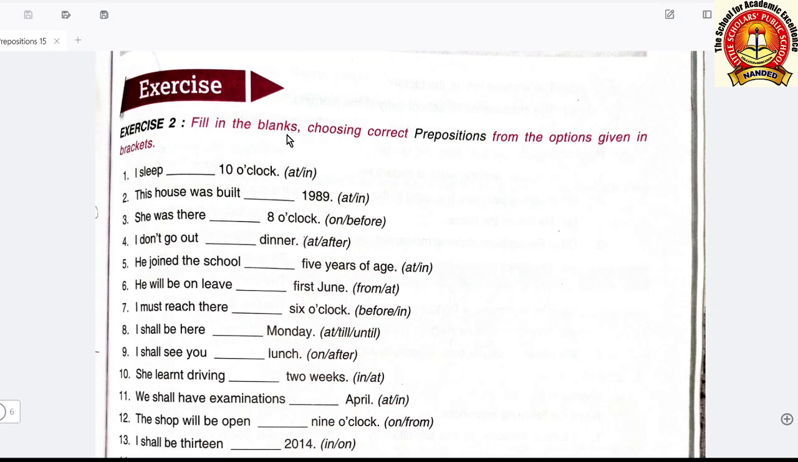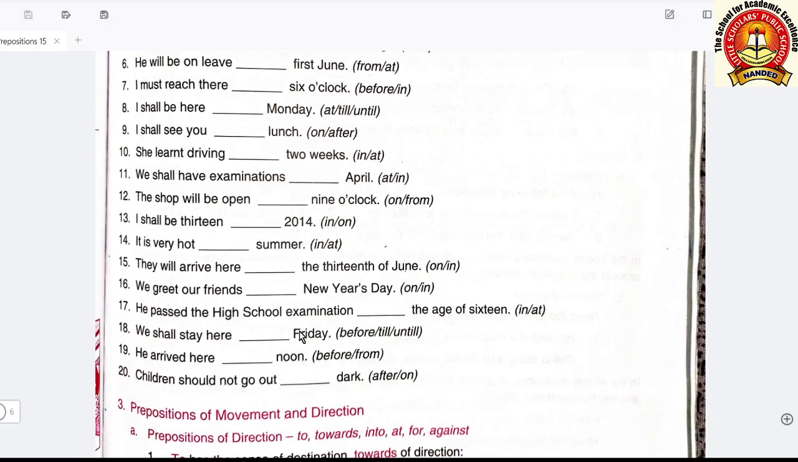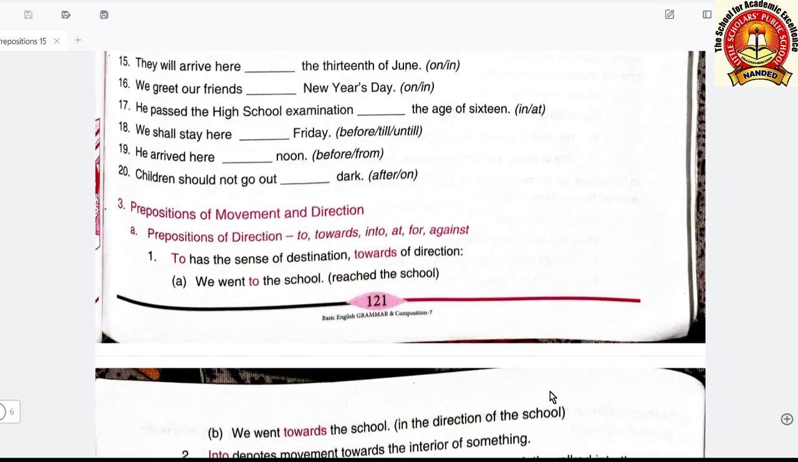Now exercise 2. Fill in the blanks choosing correct prepositions from the options given in brackets. Here 1, 2 I will solve, remaining you have to do. Answers will be given to you afterwards. This you do in the textbook itself. I sleep at 10 o'clock. This house was built in 1989. She was there before 8 o'clock. So this is how you have to write prepositions, all 20 you solve in the textbook itself.